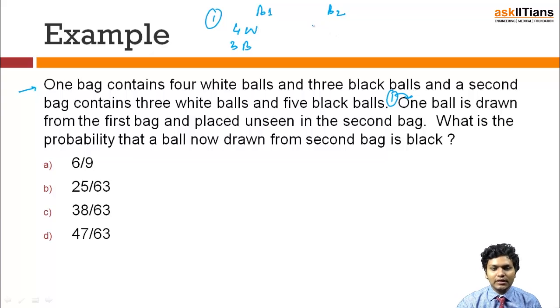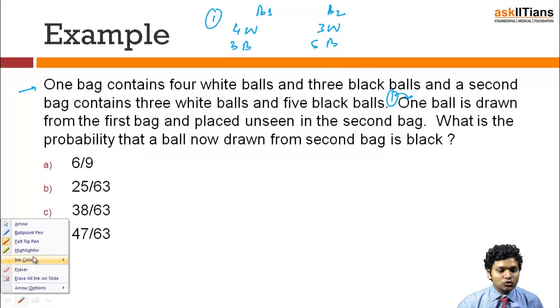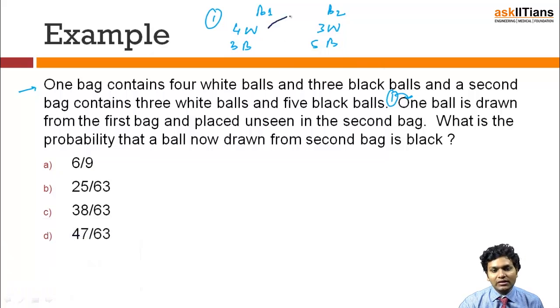The second bag contains 3 white and 5 black. So what is this saying? That one ball is drawn from the first bag and placed unseen into the second. Which means there is a transition which has happened. So one has come out into this. The one that can come out from this to this can either be a black ball or a white ball, right? I don't know, and we also don't know.